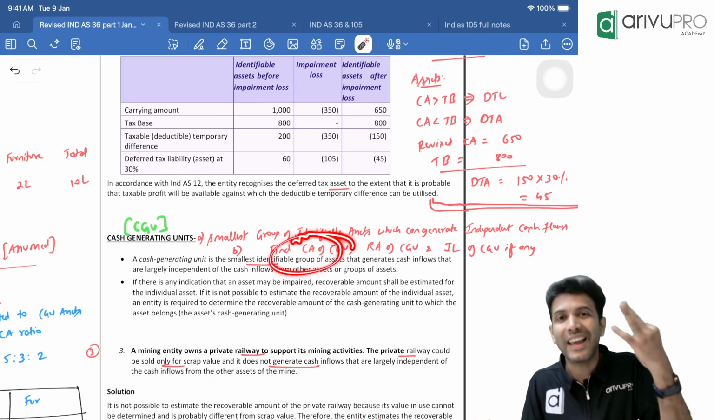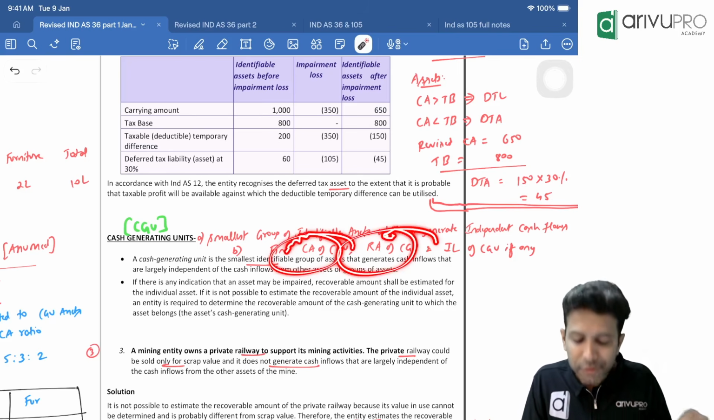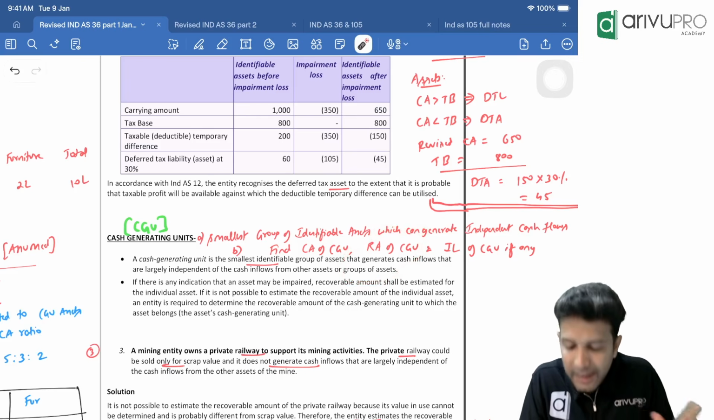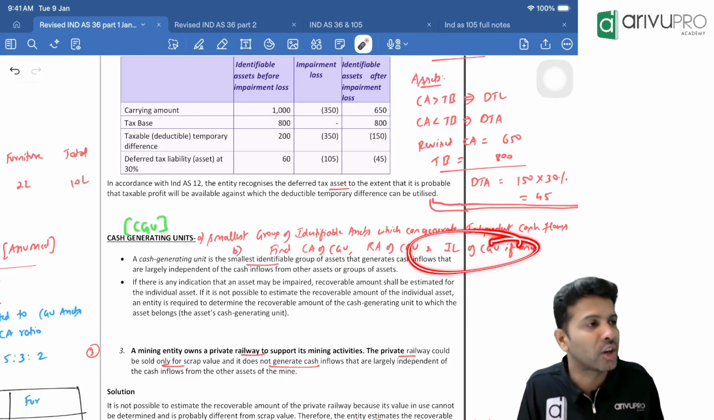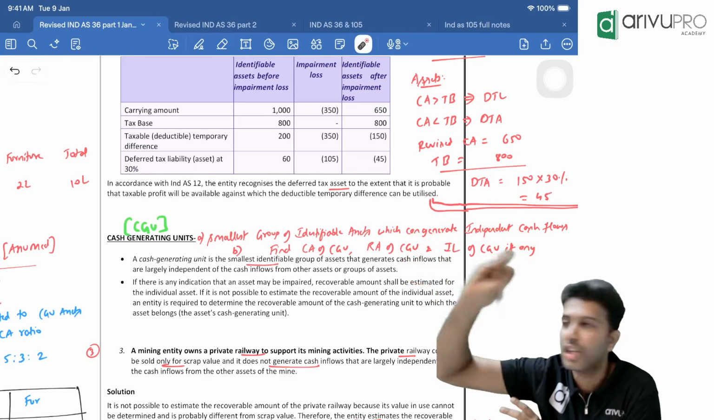Find out the carrying amount of the group. Find out the recoverable amount of the group. If the carrying amount of the group is greater than the recoverable amount of the group, then you will get an impairment loss relating to the group. This will not be an impairment loss relating to an individual asset. It will be the impairment loss of the group. That group only we are calling a CGU.